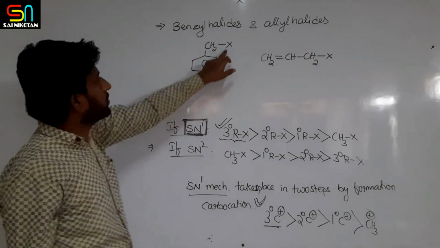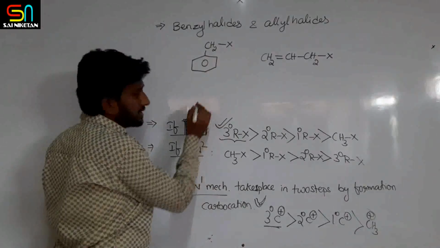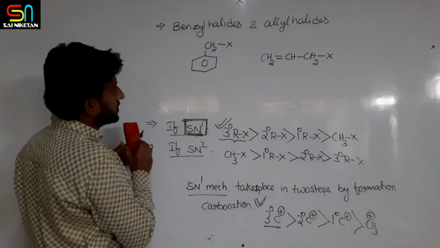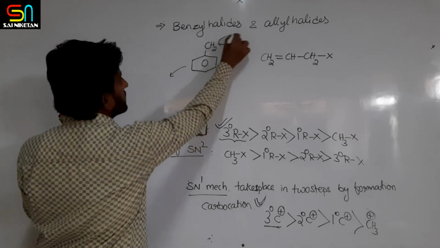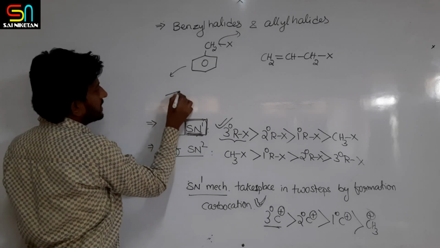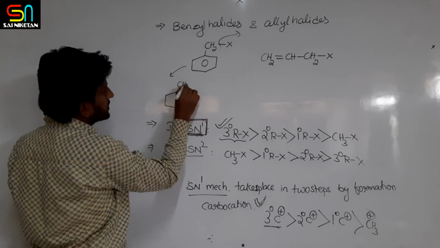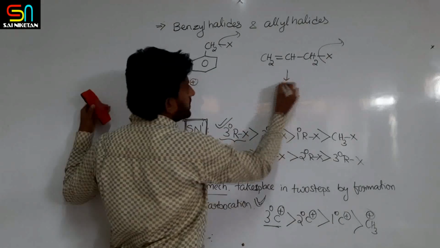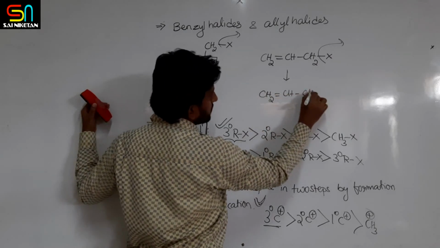Now if I remove one halogen atom from here, you will get the respective cations. If I remove the halogen from here, what will I get? Benzene ring CH2 positive charge. If I remove halogen from here, I will get CH2 double bond CH CH2 plus.